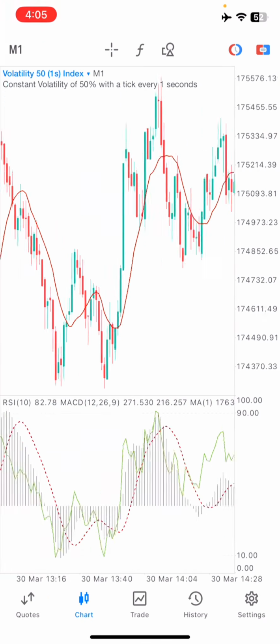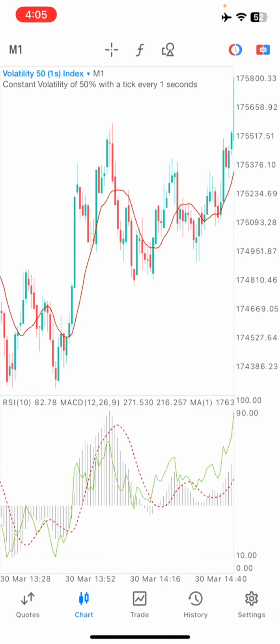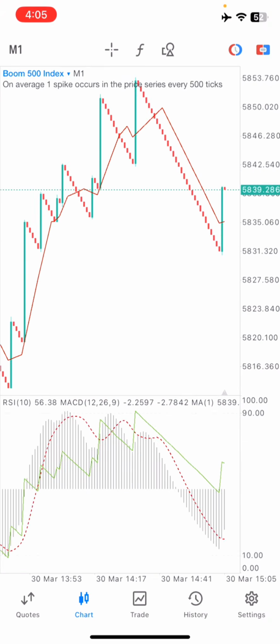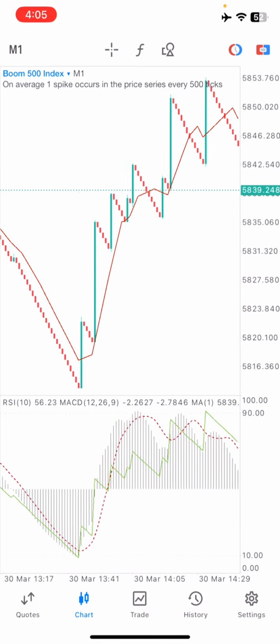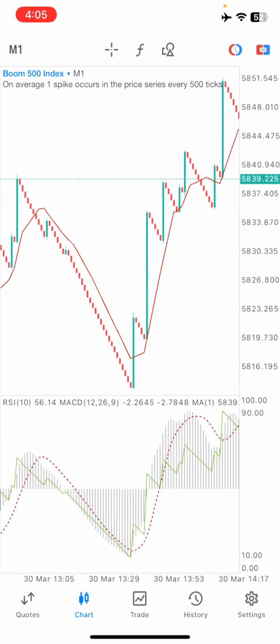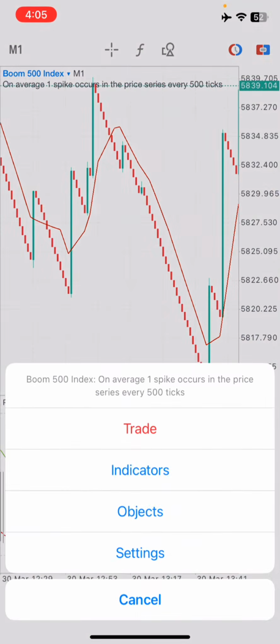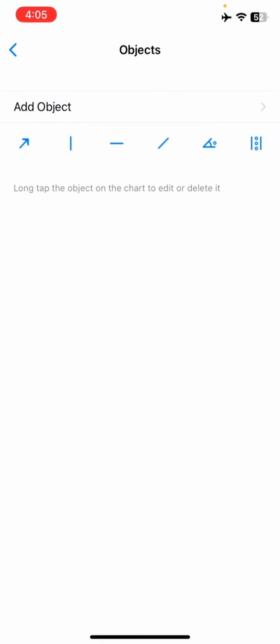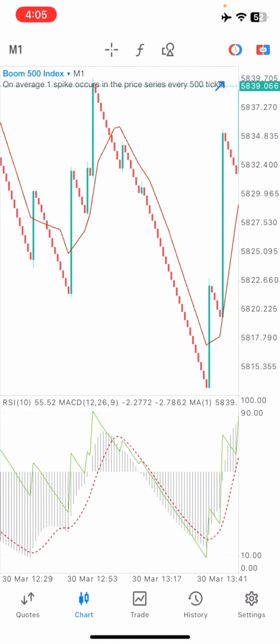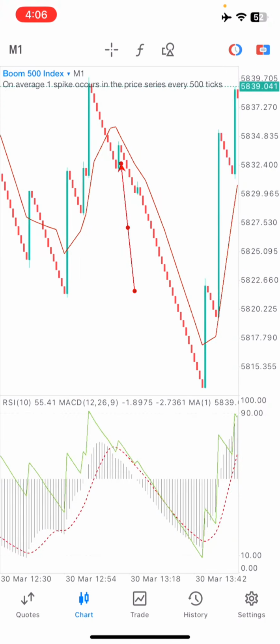Now for the boom indices, this is what we need to see. Making use of this strategy on boom and crash indices is different from how you are going to make use of it on the VIX indices. Let me show you how. The boom and crash entries are split into two. The first thing we want to look out for is...